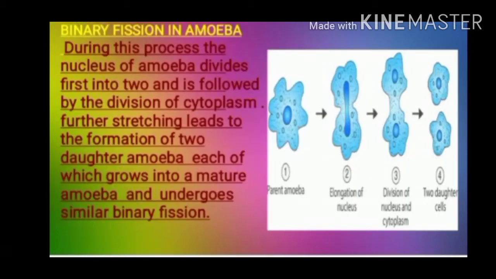As you can see in this diagram, different steps taking place during binary fission in amoeba are shown. In this process, first of all, the nucleus of the amoeba divides into two, and then it is followed by division of cytoplasm. Further stretching leads to the formation of two daughter amoebae, each of which grows into a mature amoeba and undergoes similar binary fission.